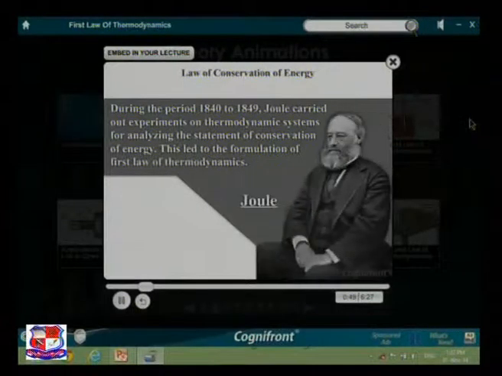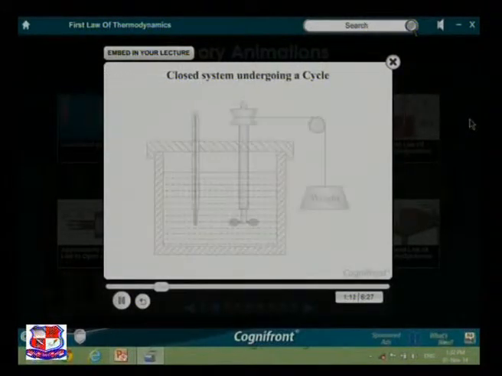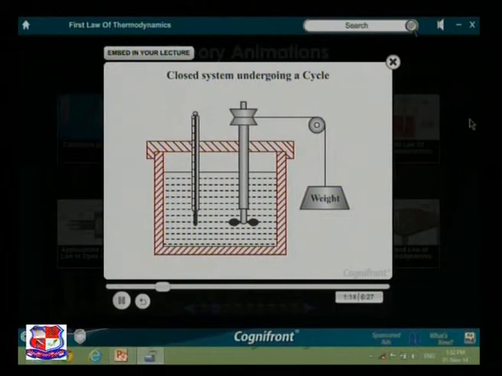During the period 1840 to 1849, Joule carried out experiments on thermodynamic systems for analyzing the statement of conservation of energy. This led to the formulation of the first law of thermodynamics. Now let's see Joule's experiment. Observe the experimental setup.